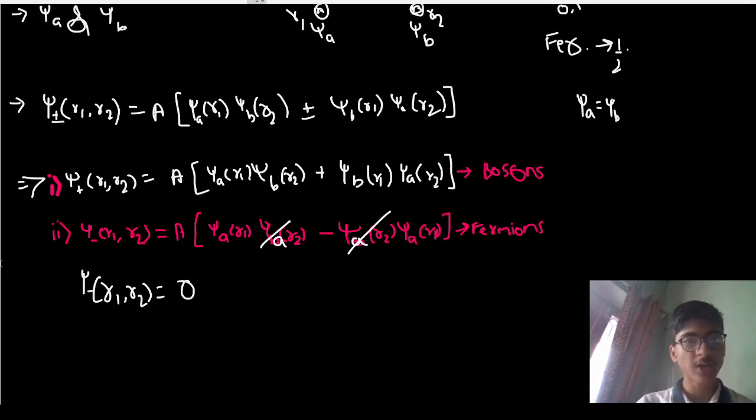What I have done is this: in identical particles we can write the collective wave function for the two particles like this. Plus is for the bosons and minus is for the fermions. If we substitute psi a equal to psi b in bosons, it doesn't come out to be 0. It means in bosons two particles can acquire the same quantum state, but in fermions two fermions cannot acquire the same quantum state. So this is a simple, short proof of the Pauli exclusion principle.